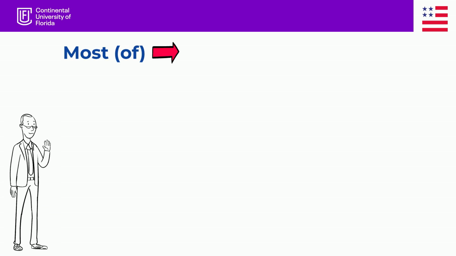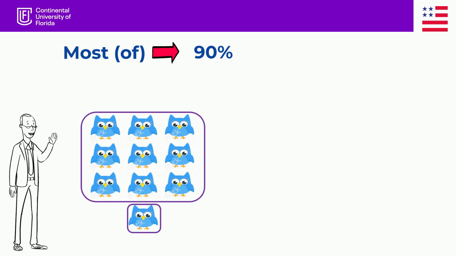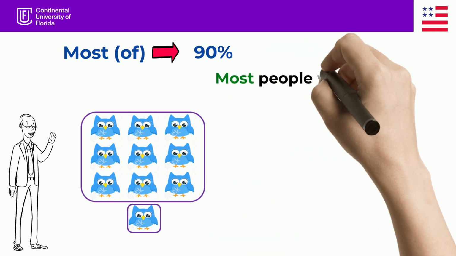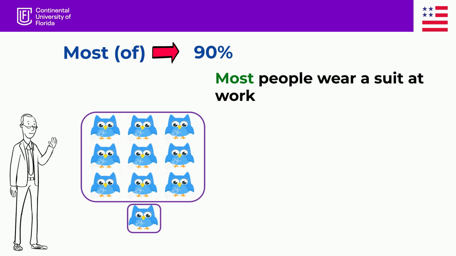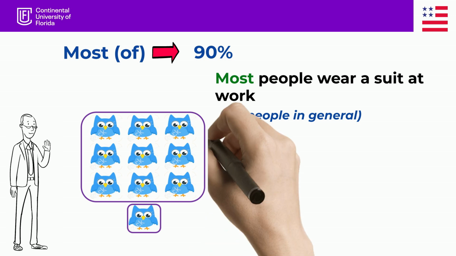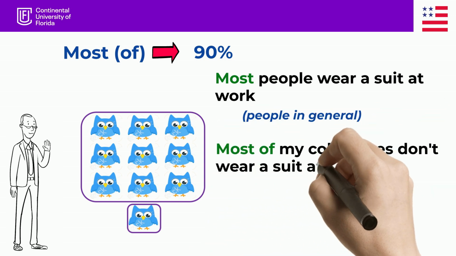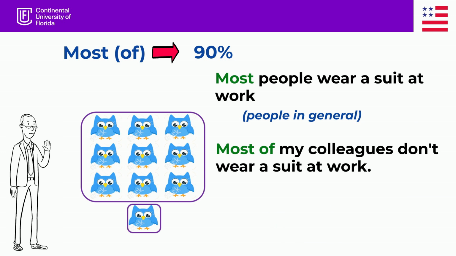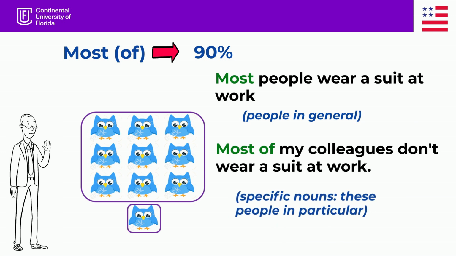We use most or most of for a 90%. For example, most people wear a suit at work. I use most to refer to the people in general. Or we can say, most of my colleagues don't wear a suit at work. I use most of because I'm referring to something specific, no? These people in particular.